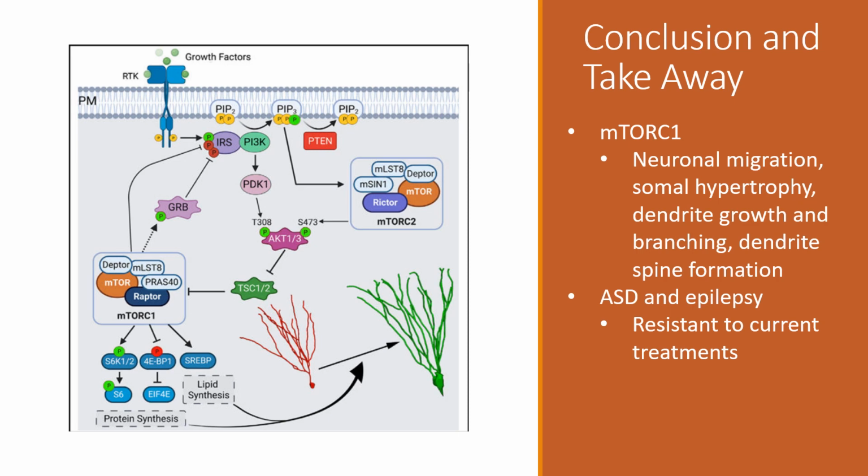This study is relevant as P10 loss-mediated aberrations in neuronal form and function are implicated in neurological disorders like ASD and epilepsy. And this is relevant because some of the epilepsy cases that are currently ongoing are resistant to current treatments. So understanding the mechanisms that underlie this are crucial in finding effective treatment for these patients.